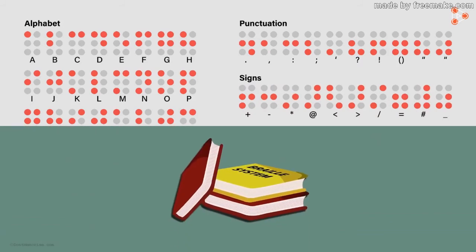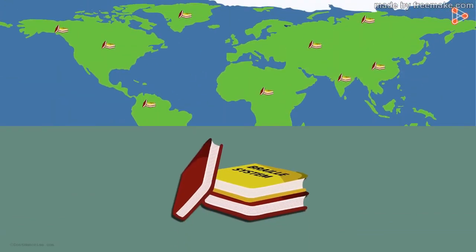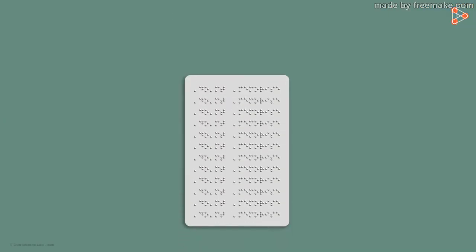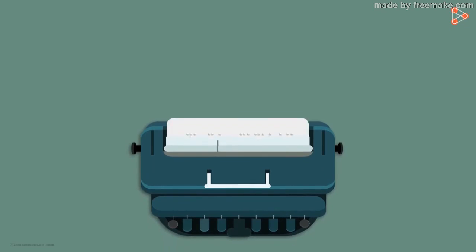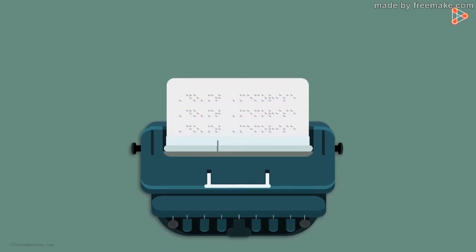The Braille system is the most popular system for visually challenged people used across the world. Braille text can be produced by hand, or nowadays it is produced using specific typewriters as well.